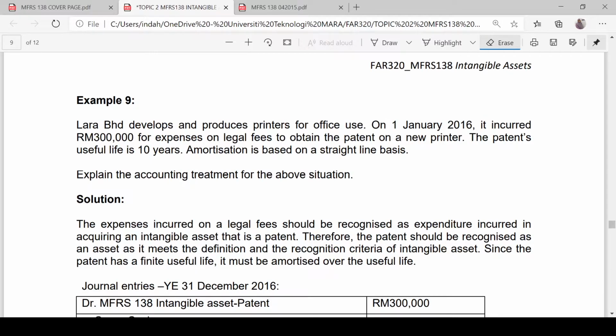Alright, so what happened in the transaction here? We have information for the acquisition of the patent, and we have another information related to the useful life of the patent. This is an example of finite useful life. The first thing that we are going to talk about is the recognition.